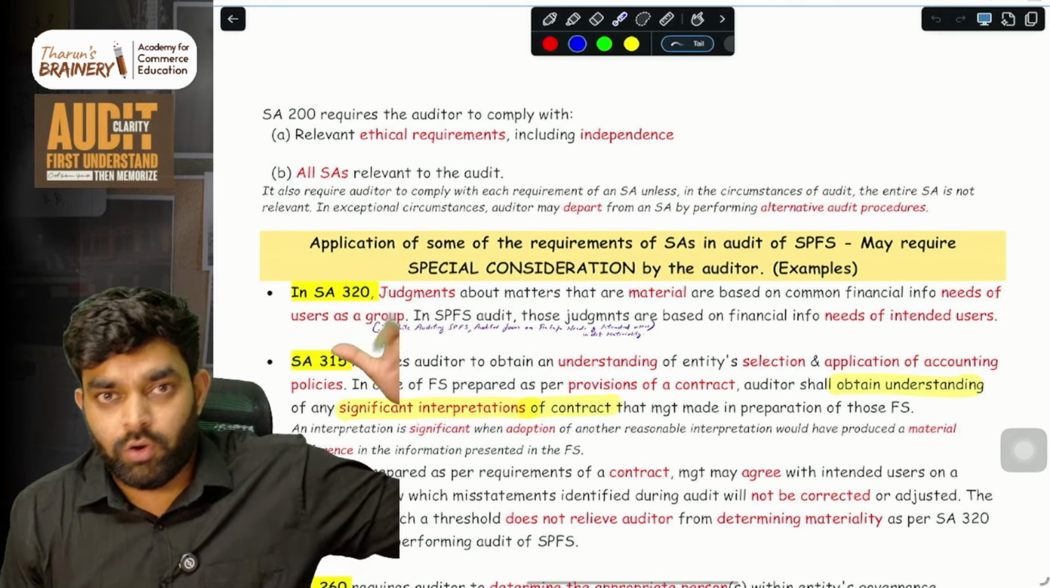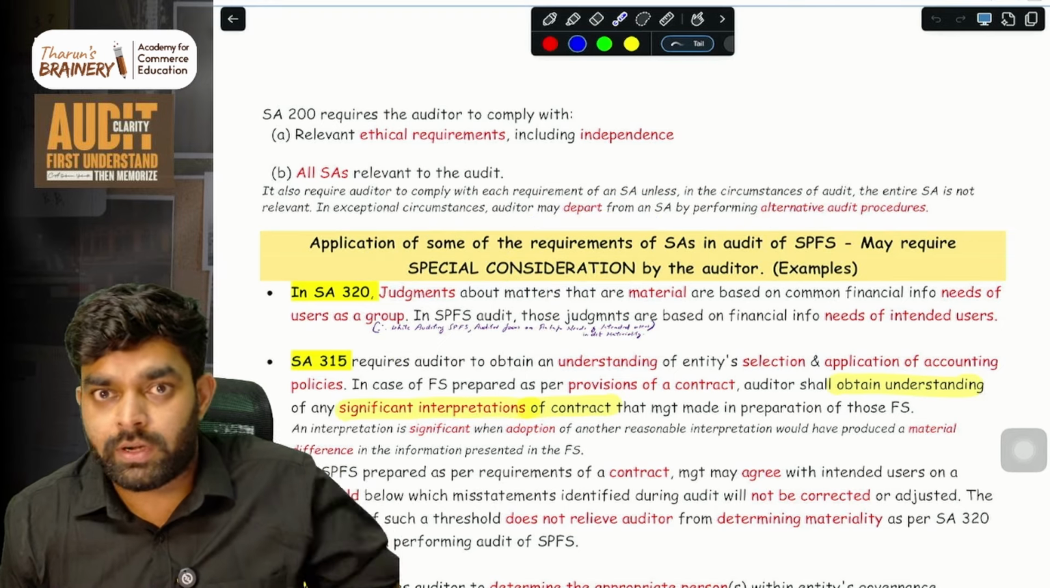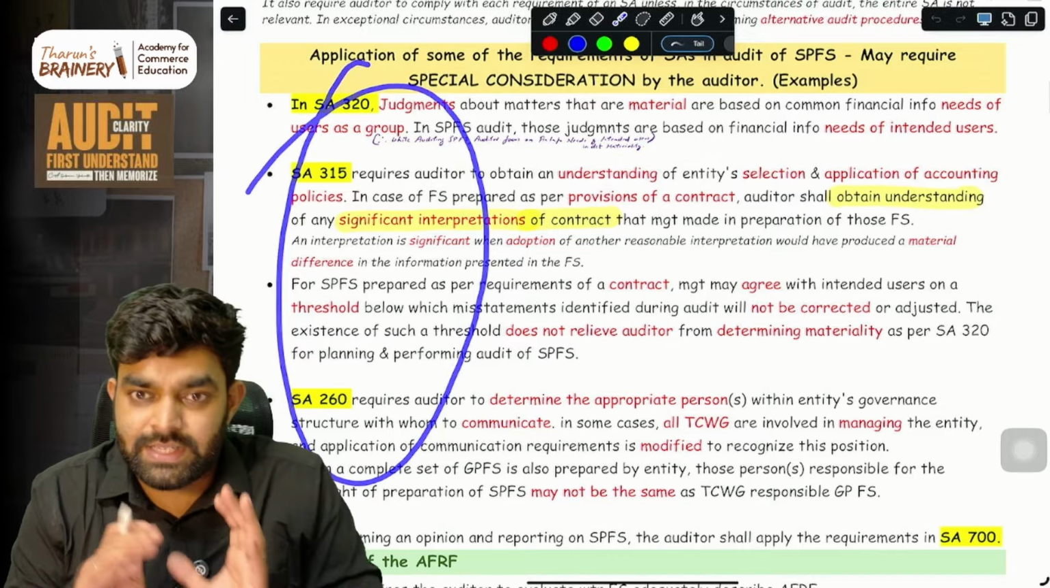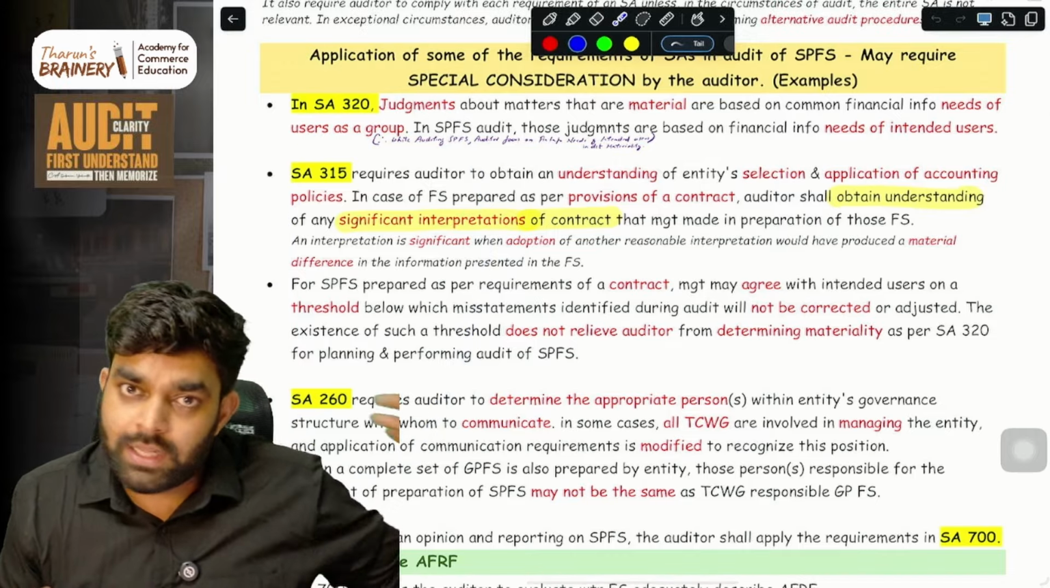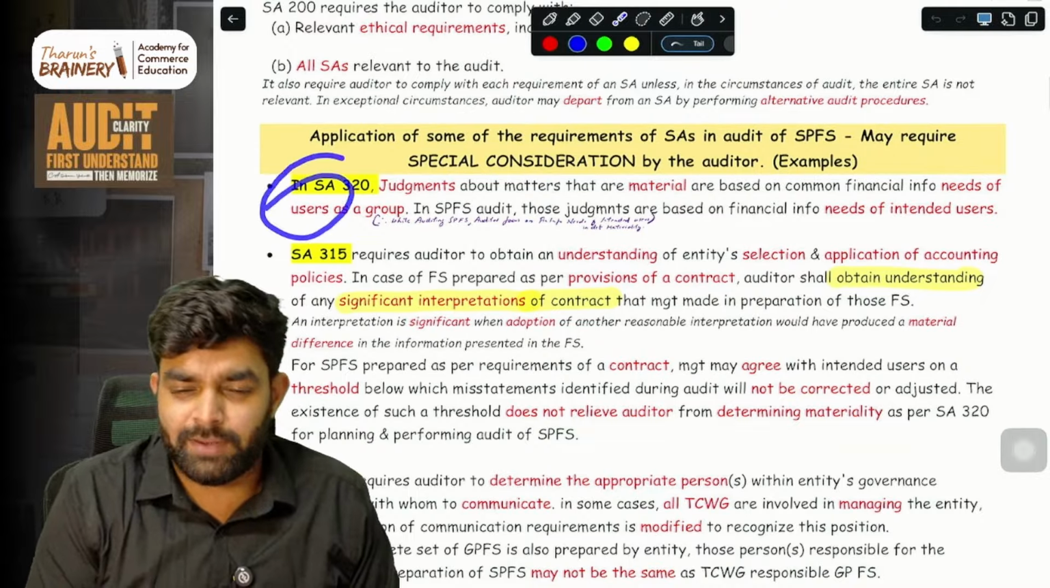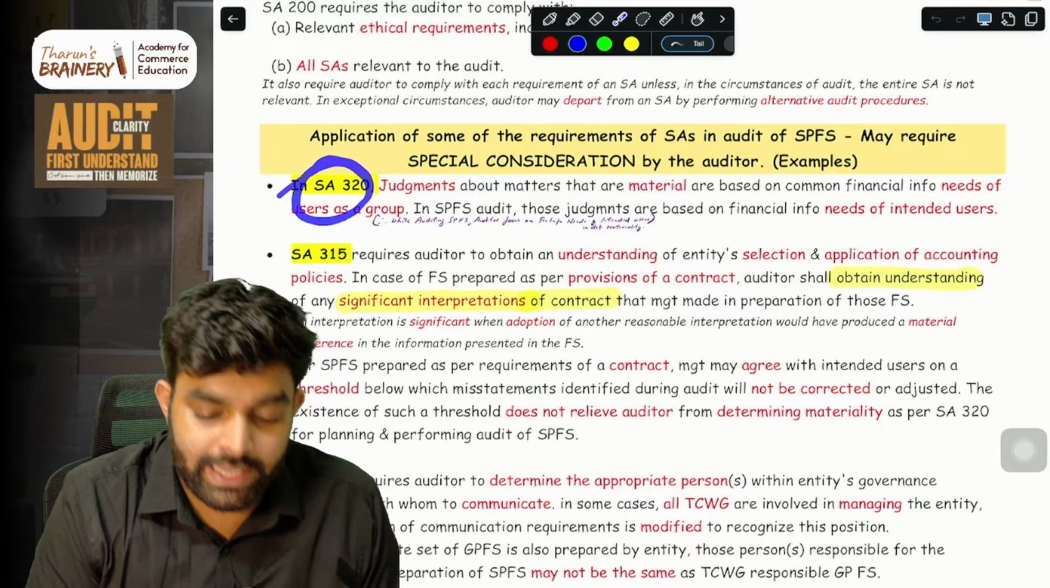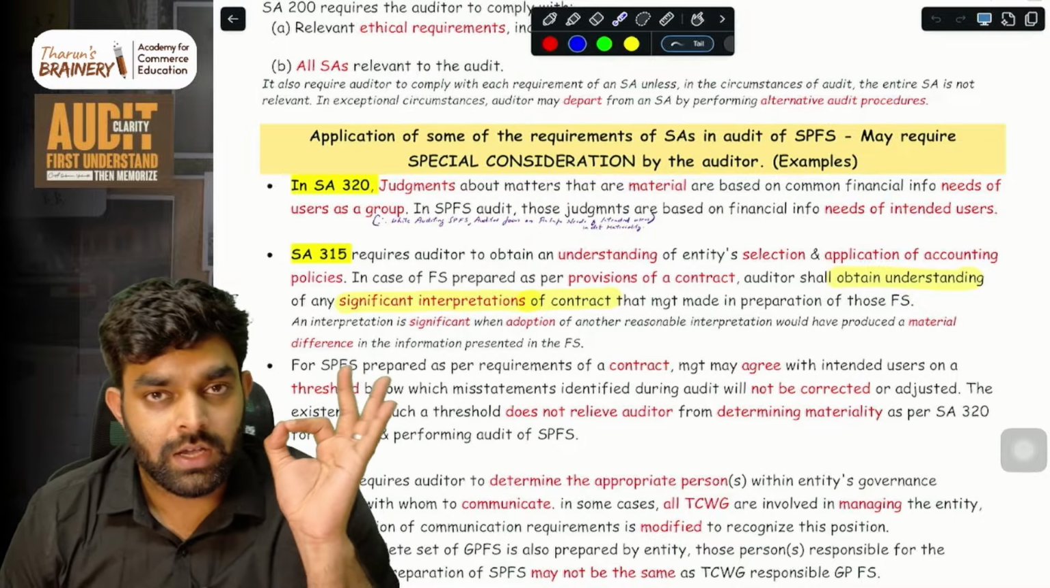Then, application of some of the requirements of SAs in the audit of SPFS. Normally, all the other SAs which are used in a normal audit are applicable here. But the ICAI has given certain three or four SAs specifically that they have mentioned. All the others are also applicable. These are just for your consideration, they are saying. Number one is SA 320, materiality.